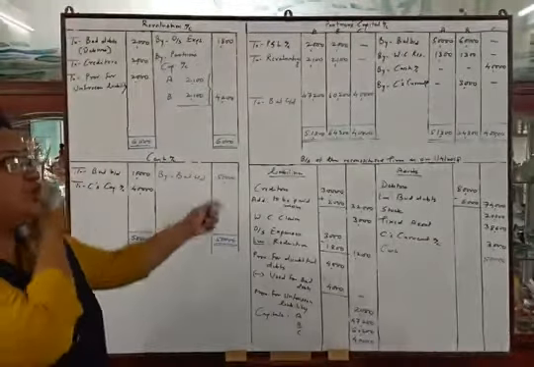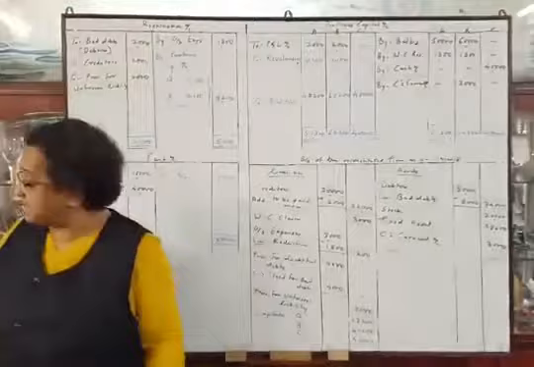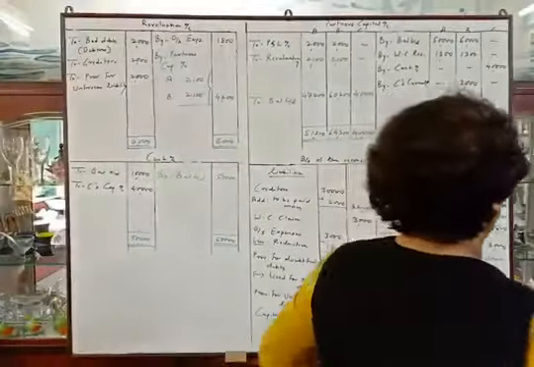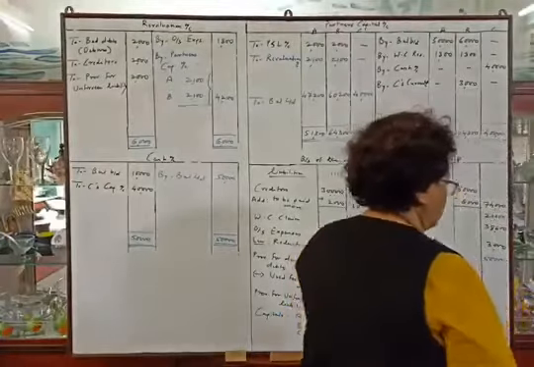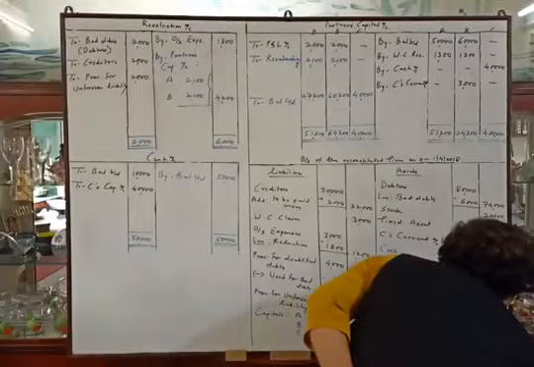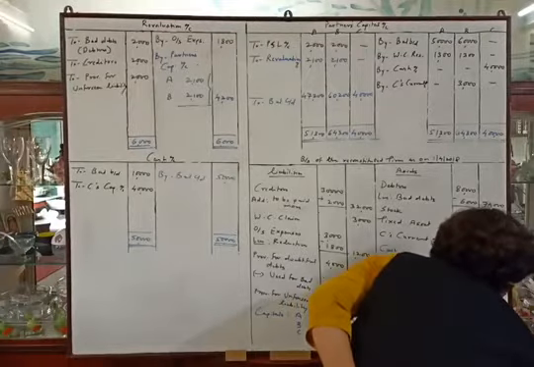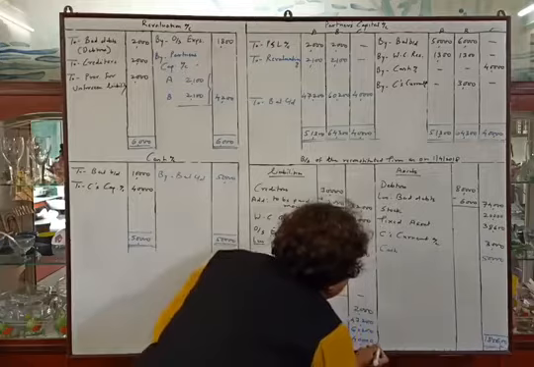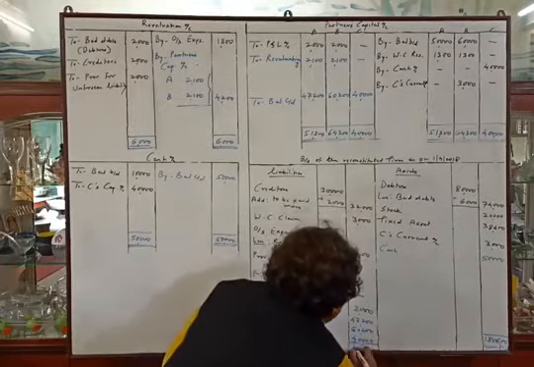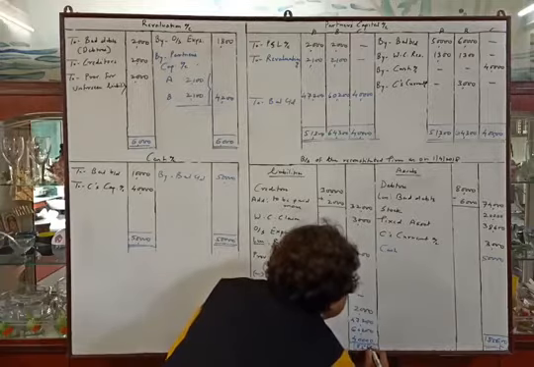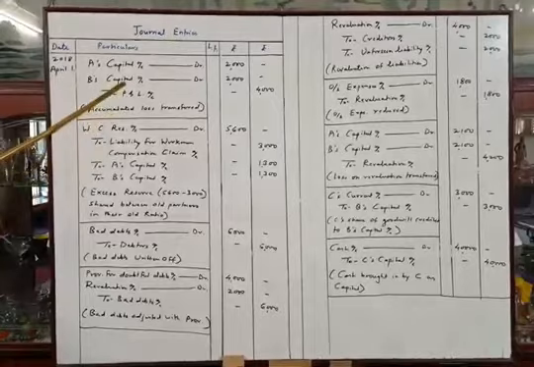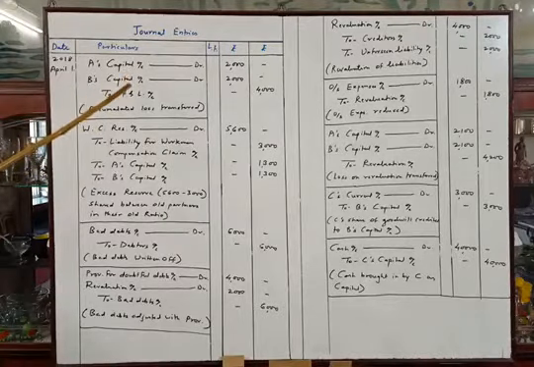We have to make the total of liability side and total of asset side. So the total of asset side is 1,85,600 and here we will write the total. I have limited space here, so you have to write it properly, 1,85,600. Okay. I have passed journal entries of this problem.